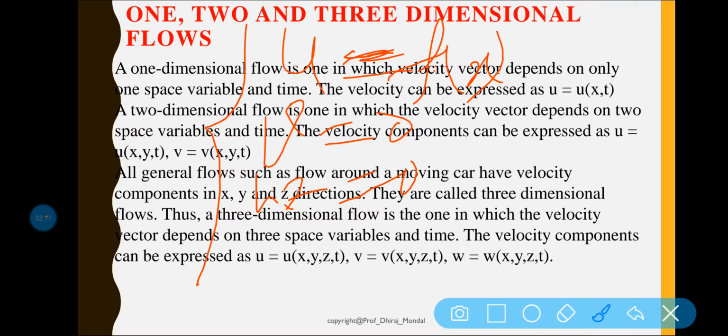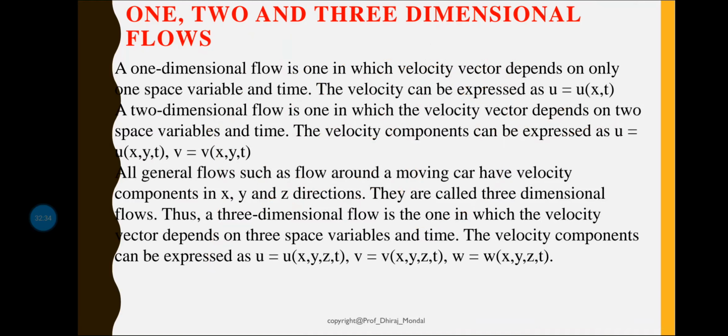Hence mathematically we can write this equation. So only one coordinate, the x coordinate, we have taken, and we are analyzing the fluid velocity, fluid acceleration, fluid density and all these.